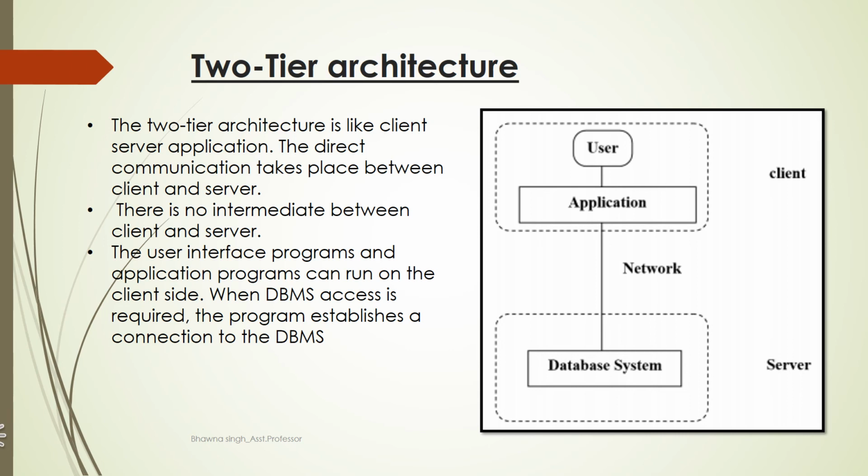So in this way, the entire communication is occurring between the two levels. Therefore, we are calling it a two-tier. That is, one tier is client and the other tier is server. And in this case, the application server resides at the client side only.